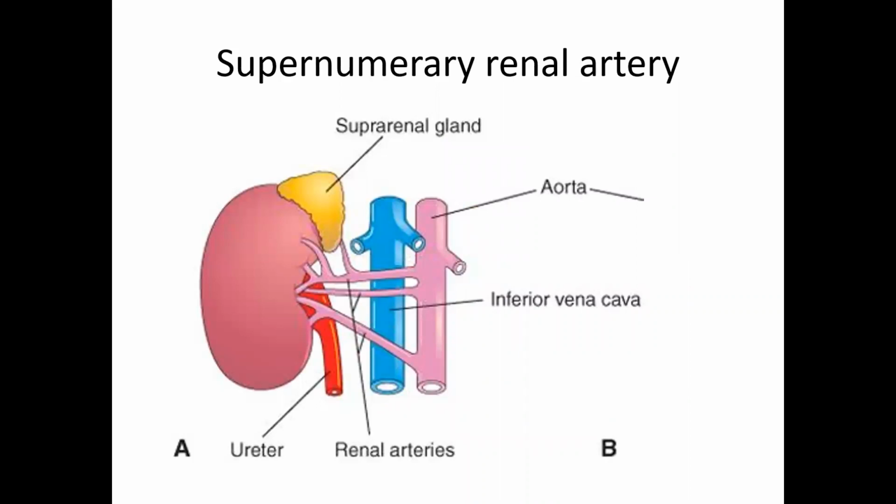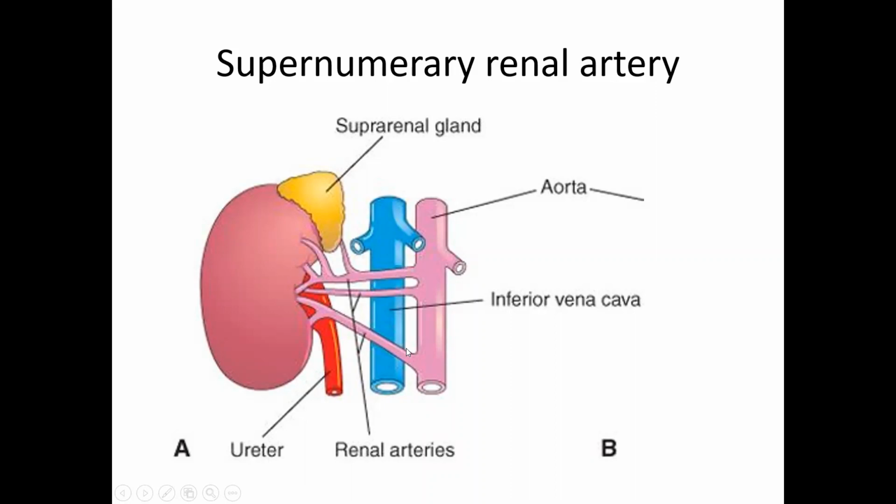We already discussed that the main renal artery will pass behind the inferior vena cava. Remember, this diagram is seen from the posterior, and this diagram is incorrect. The main renal artery, which is going to the hilum, will pass behind the inferior vena cava.